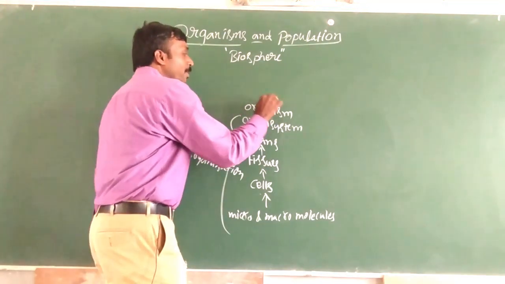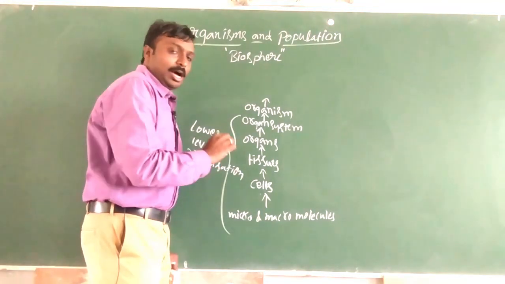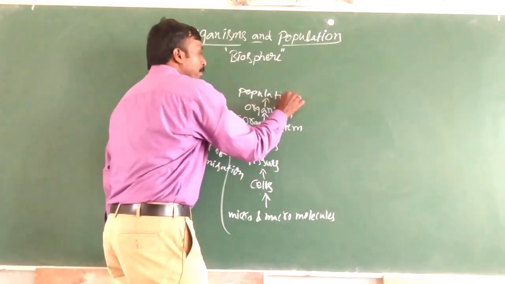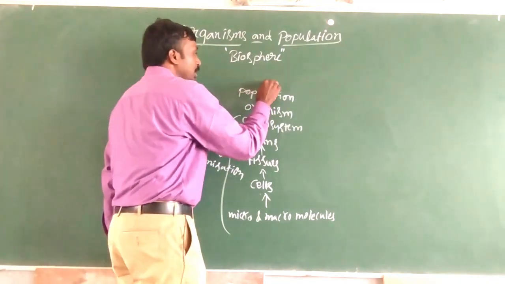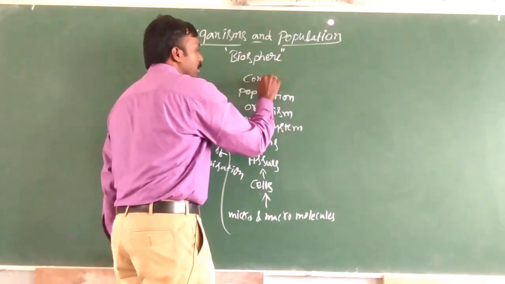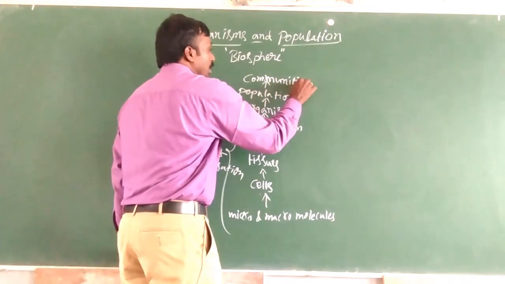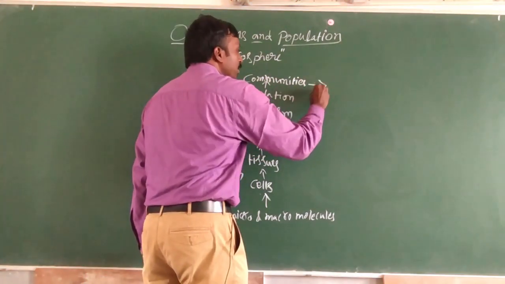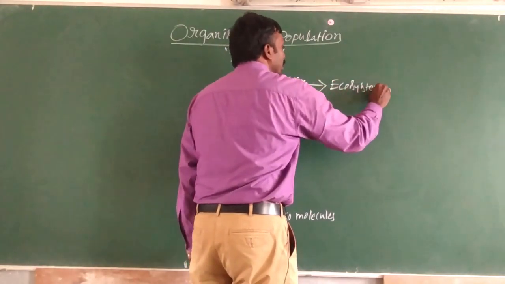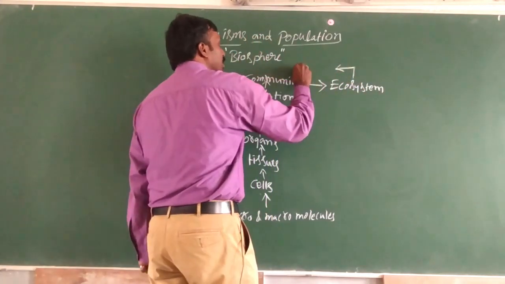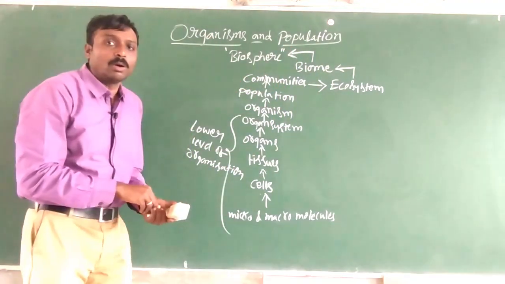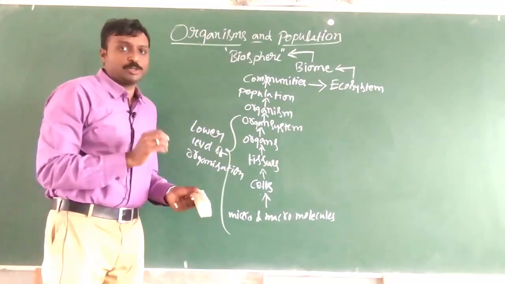Now the group of organisms gives rise to population. Group of organisms into population, group of populations into communities, group of communities into ecosystem, group of ecosystems into biomes, and group of biomes held together gives rise to biosphere.